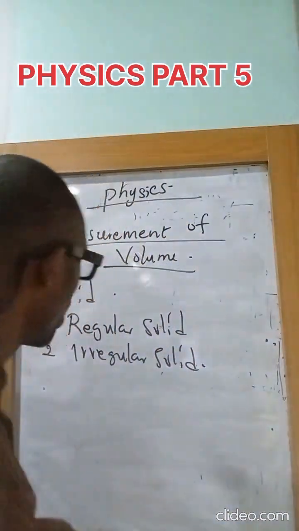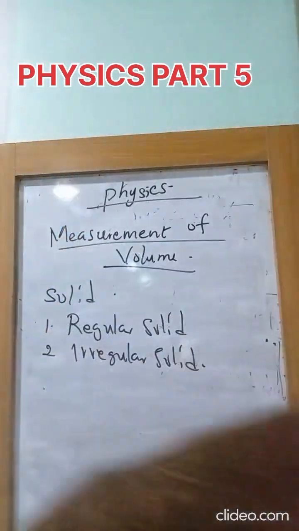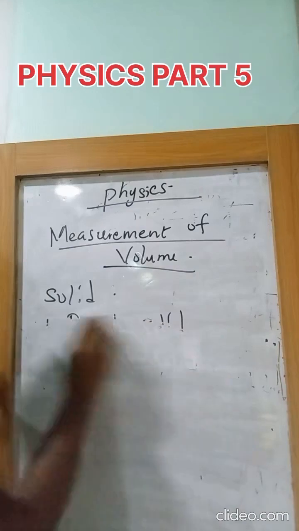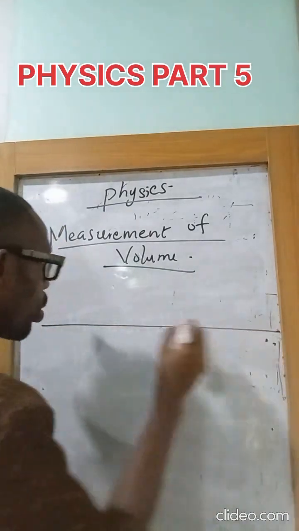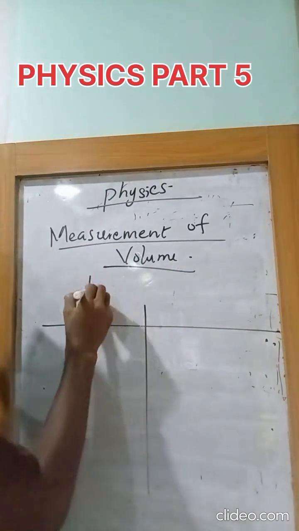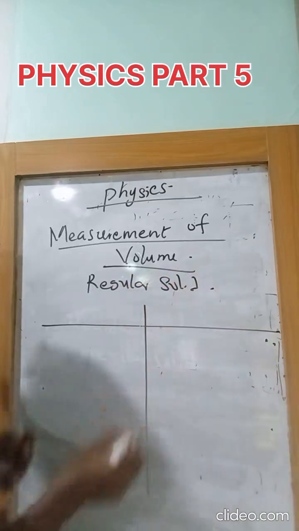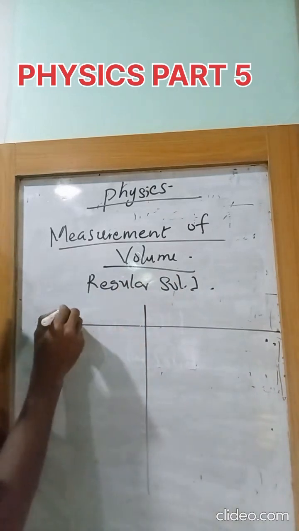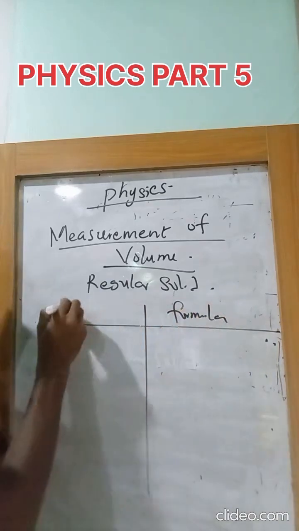Take for example the volume of a spherical object. Let me tabularize it. Let's say we are dealing with regular solid. So this is the formula, and this is the object.